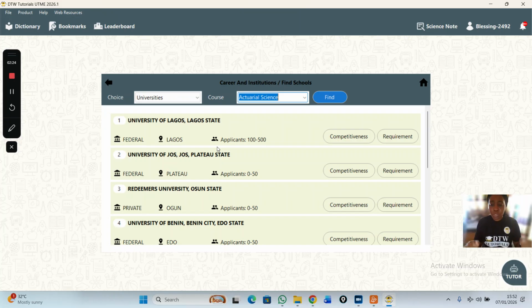Please, to access this feature, you need to activate your app with 4,000 naira. It's a one-time fee payment. It's not a scam. It's for a whole year, and everything on the app works without the internet. So you can access your app, you can study, watch your videos, everything on the app, and have this lovely feature also. So you are blessed and destined to win.